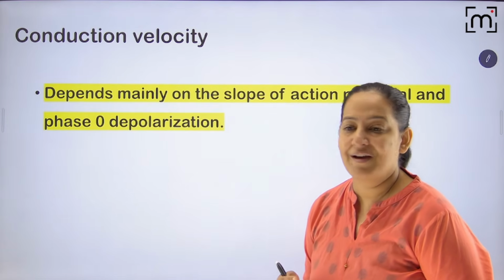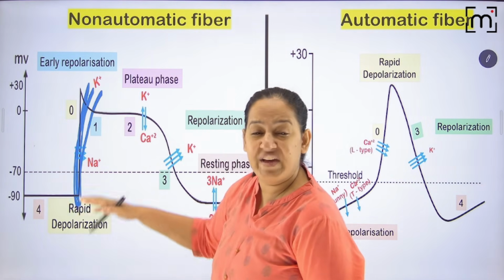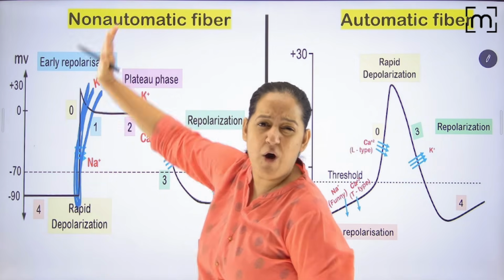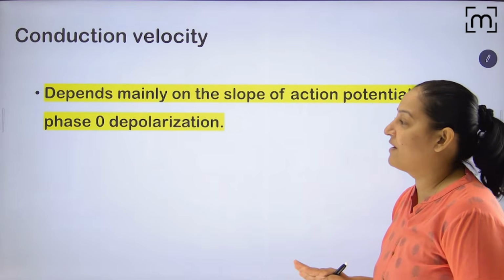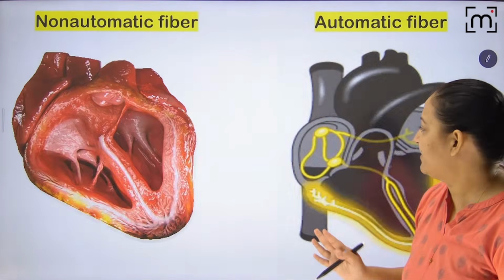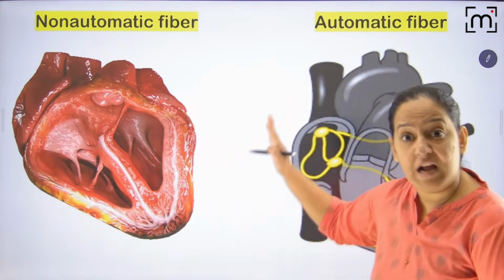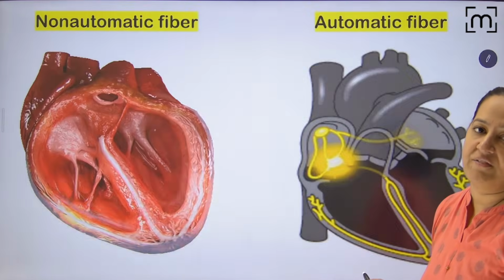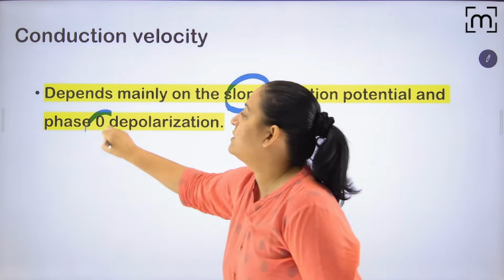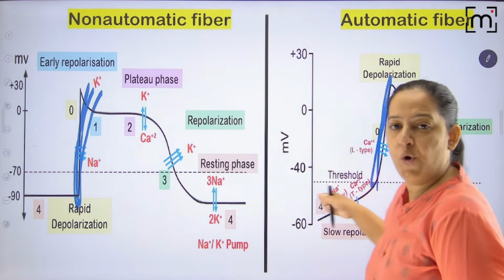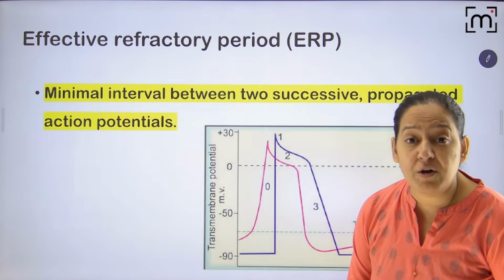Okay, conduction velocity. Conduction velocity is the upstroke of phase 0. Phase 0, how fast it is. See the upstroke, how fast it is. So that is conduction velocity: how fast the wave is traveling. The wave is formed here, but how fast is it traveling? The electric impulse which is generated, how fast it travels, that is known as conduction velocity. So conduction velocity depends mainly on the slope of phase 0. Appreciate the slope of phase 0. That will decide the velocity or the speed of the electric signal.